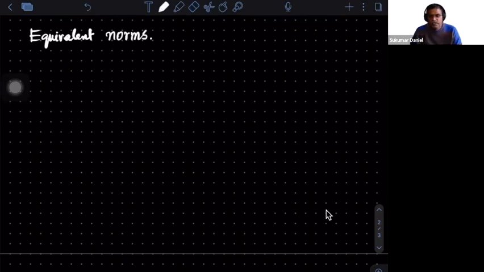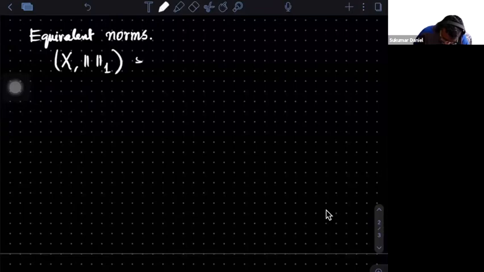So what are equivalent norms? On a single space, you have two different norms, and I want to compare them. So on X, this is a normed linear space with respect to one norm, and this is also the same space with a different norm. These are normed linear spaces.